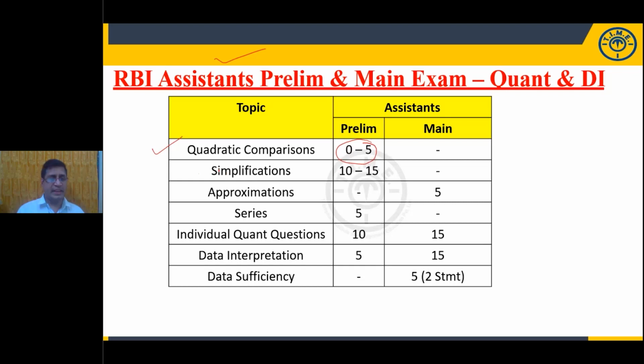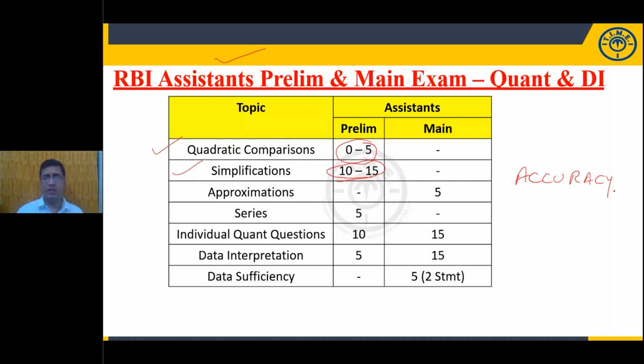Now, the second area, simplification. Approximately 10 to 15 questions we can expect from this topic. Simplification is of course easy, but you need to solve the questions in less time. Here are two things you need to remember. The first thing, accuracy.